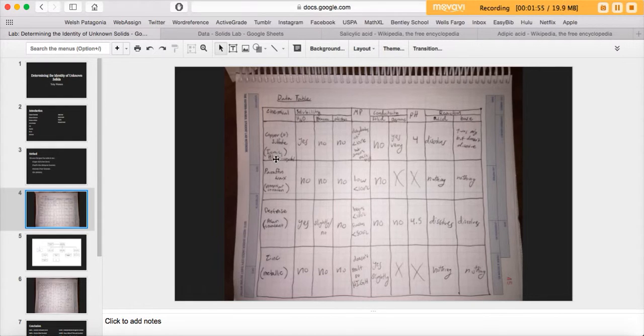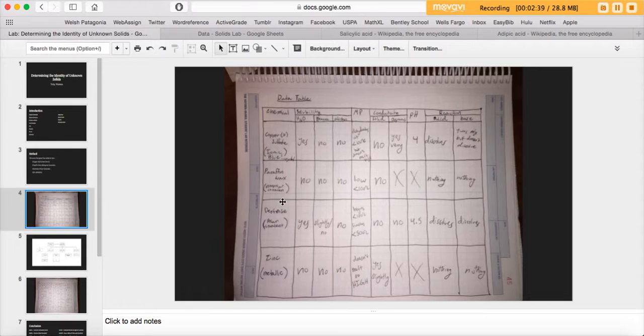So as we can see, copper 2 sulfate, which we know to be ionic, is soluble in water but not hexane and not alcohol. It dehydrates at less than 100 degrees Celsius, but doesn't quite melt. So that probably means a medium to high melting point. It's not conductive as a solid, but it is conductive as an aqueous solution. It has a pH of 4, which is low. And it dissolves in acid, and when put into a base, it turns a milky color, but doesn't quite dissolve. It becomes opaque, you can't really see through it.